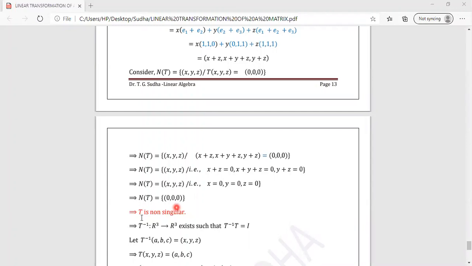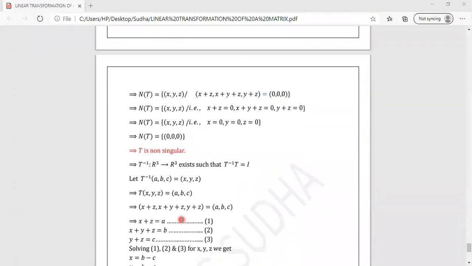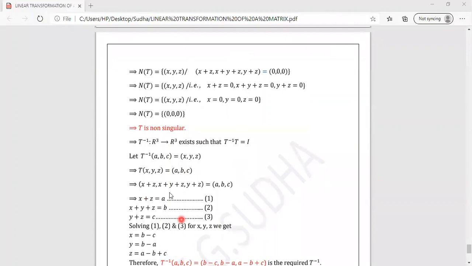Therefore, we have obtained the equivalent result. The null space contains only the 0 vector. Therefore, T is non-singular. The first part is over now. Now you need to find T inverse. Since it is from the same vector space to the same vector space, T inverse is also from R cube to R cube, such that T inverse T is equal to the identity mapping I.